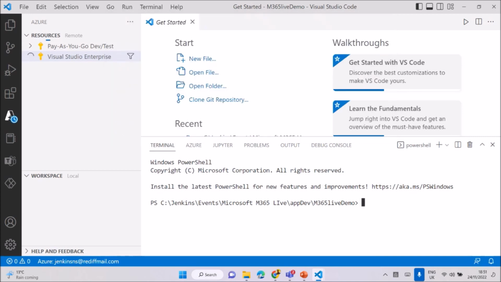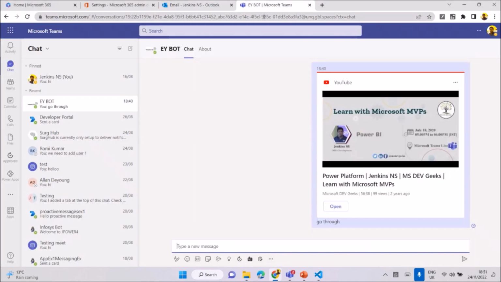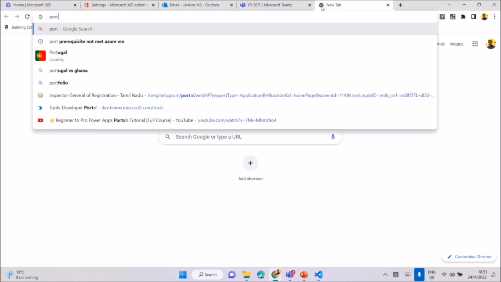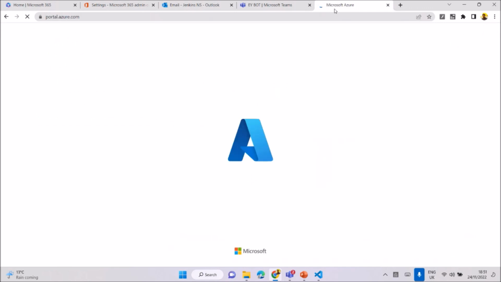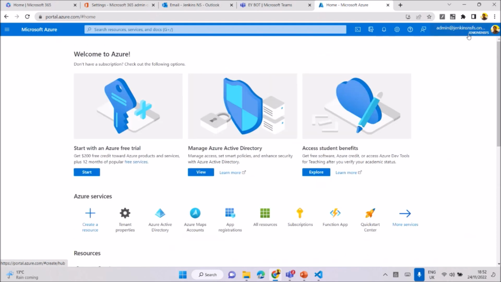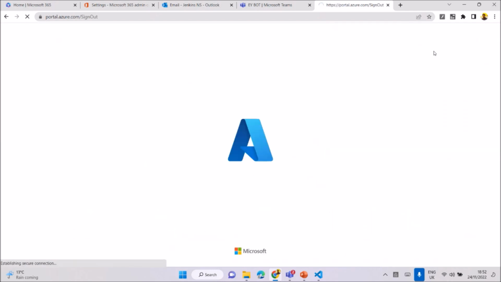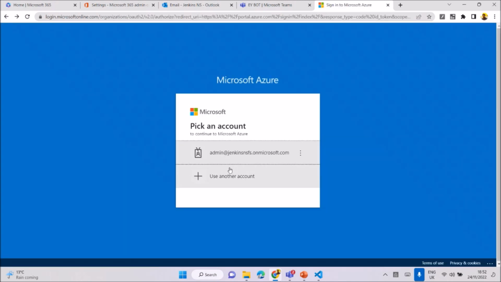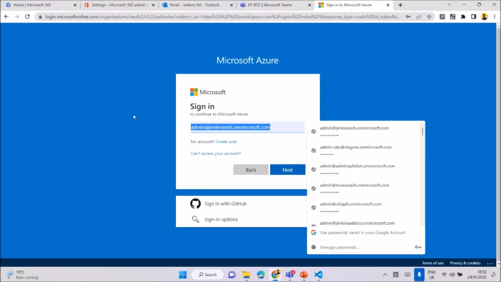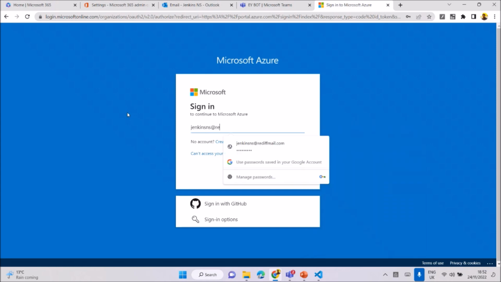What will happen is when you're planning for an Azure environment, you can see the portal.azure.com. You need a licensed one to deploy everything, because websites and everything are required. That's it. I'll just sign out of this account and sign in with a new account. You can just use shift, also fine. Okay, I have my licensed one in different credentials. I'll use that. Okay, let's see.